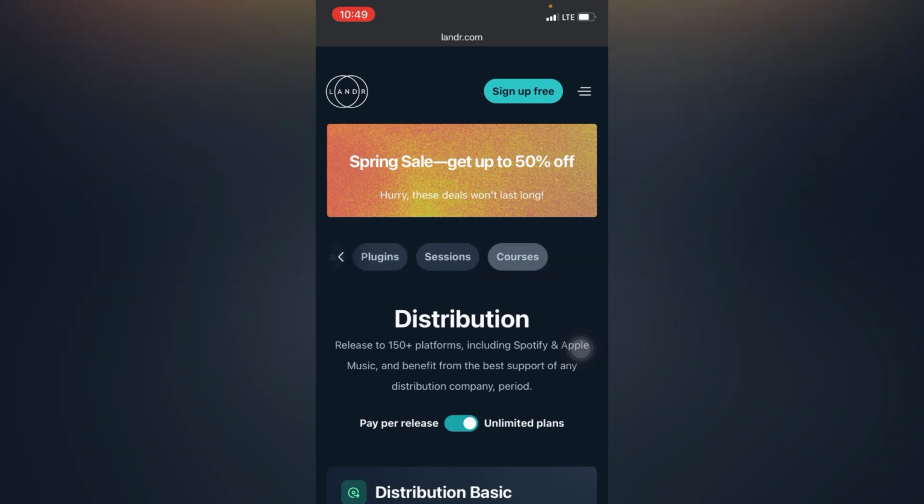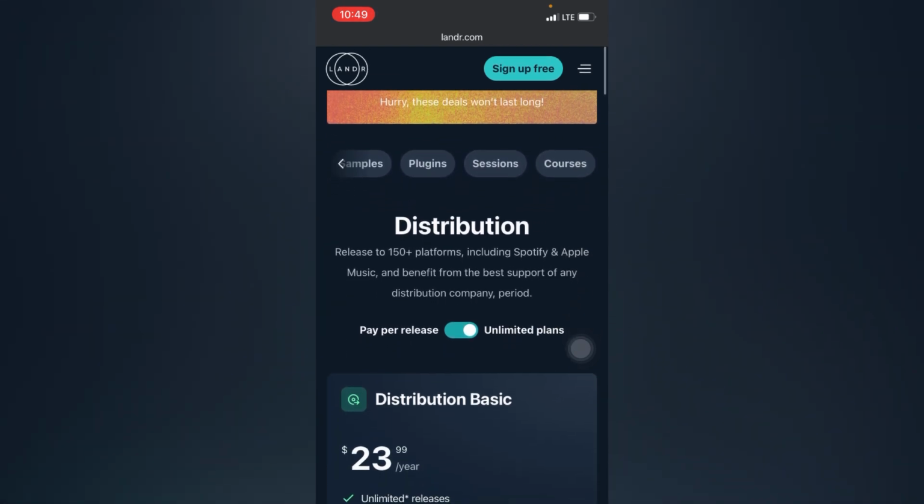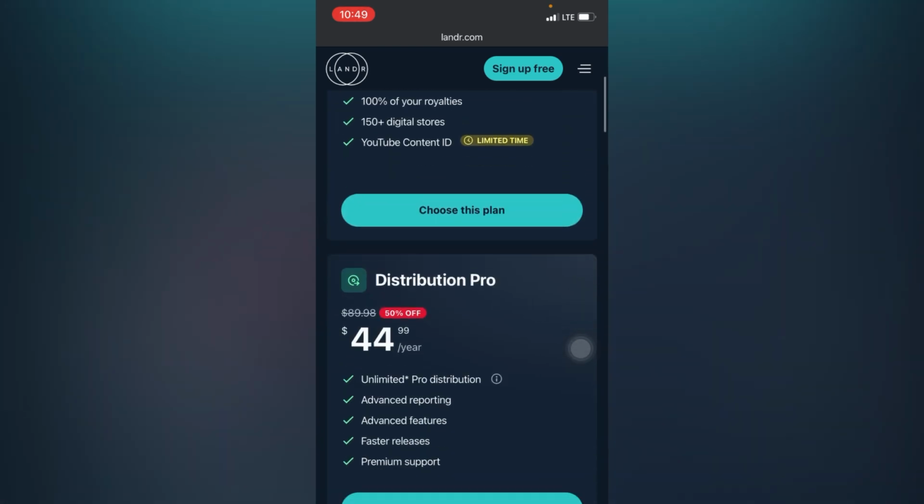And you could also see that Landa has some add-ons, some good features right here on their website. But basically, Landa does not give you marketing support, because as an artist or record label owner, it's one thing to create music and distribute it on all streaming platforms, and it's another thing to market your music, because marketing is the most important thing an artist needs. Without marketing, nobody is going to listen to your song, nobody is going to stream your song. So what is the point of just dropping your song and no one is listening to it?